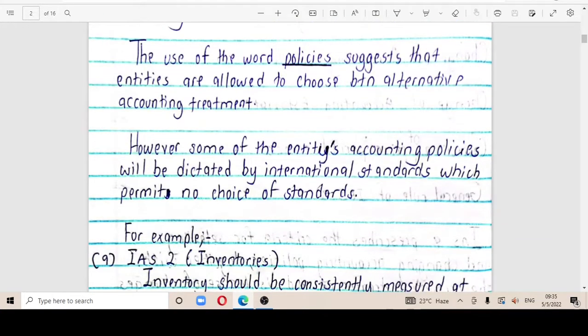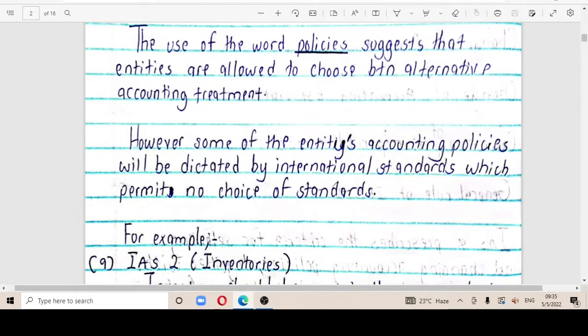However, the entity's accounting policies will be dictated by international standards, which permit no choice in some cases. So you're going to find standards that do not give you any choice to choose a particular accounting policy. You just have to go by it.